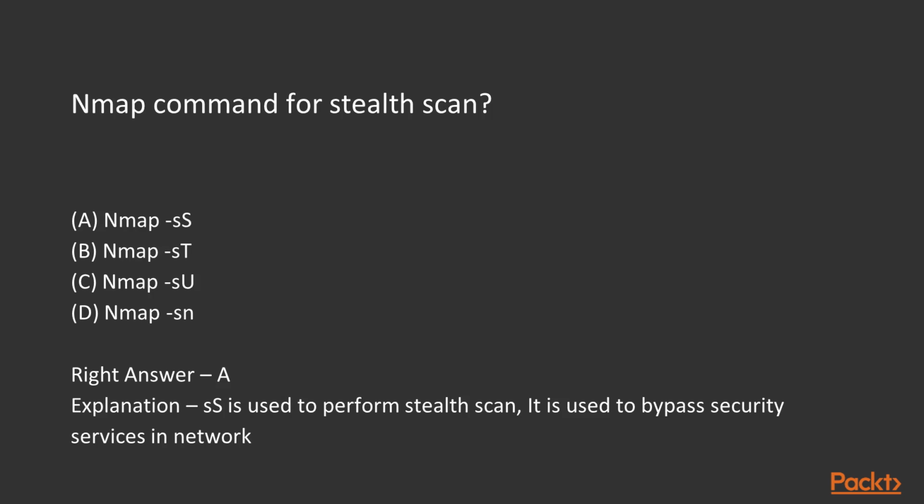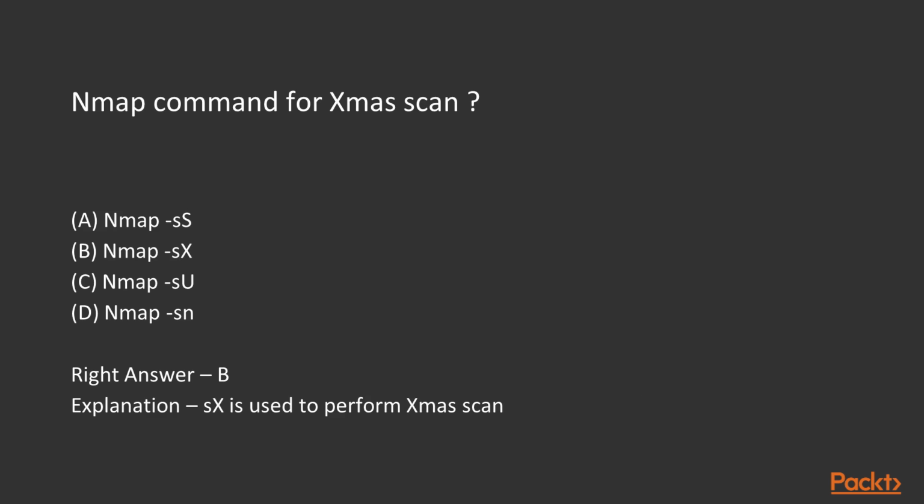Nmap command for stealth scan. Stealth scan means that by using this scan process, an attacker can bypass security mechanisms inside the network. That can be done by using this method. Dash small s, capital S is the right answer in Nmap. There are TCP scan, UDP scan, ping scan, and dash sS is for stealth scan. The right answer is A for stealth scan, to bypass security services in the network.